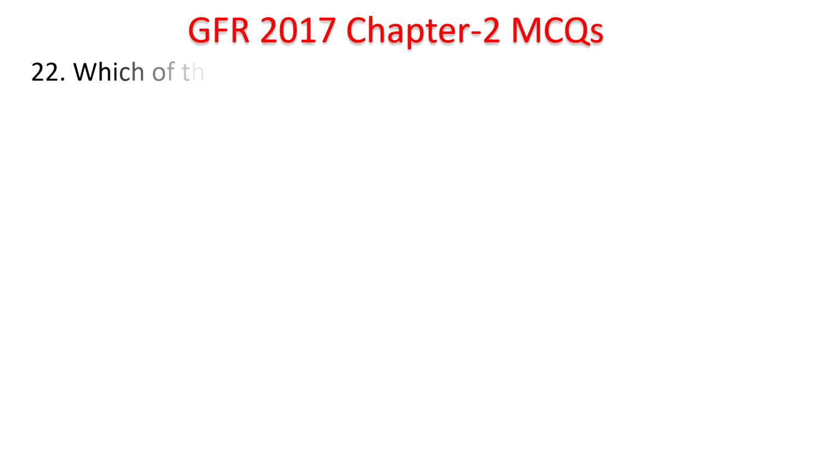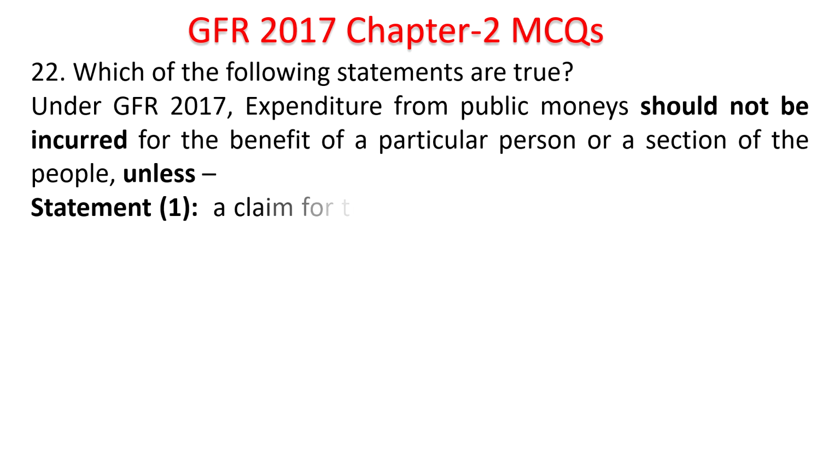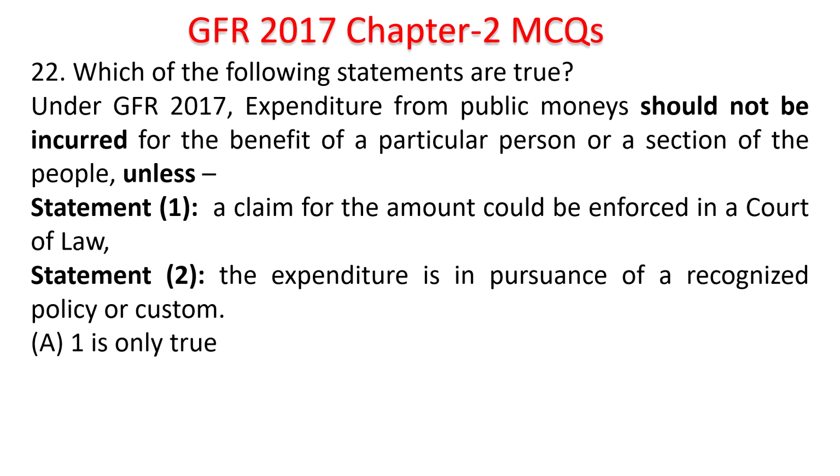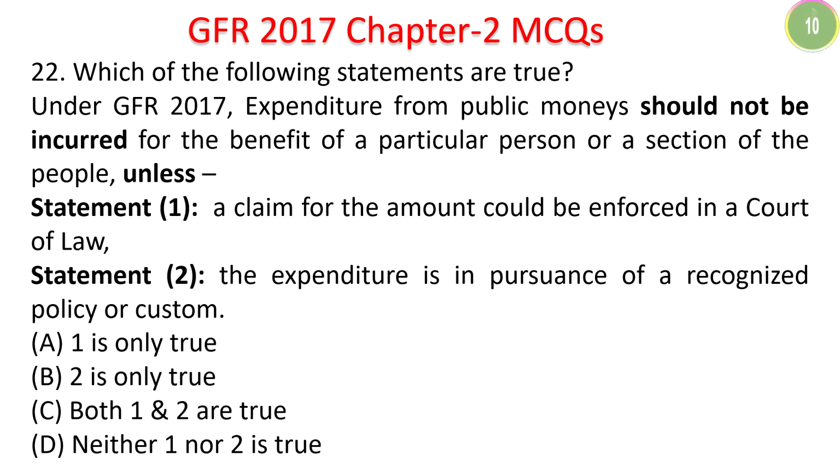Next, under Rule 21 of GFR 2017, which of the following statements are true? Under GFR 2017, expenditure from public money should not be incurred for the benefit of any particular person or a section of people unless, statement 1, a claim for the amount could be enforced in court of law. Statement 2, the expenditure is in pursuance of recognized policy or custom. 1 only true, 2 only true, both wrong. Your time starts now. Should not be incurred. You should find that both the statements are true.